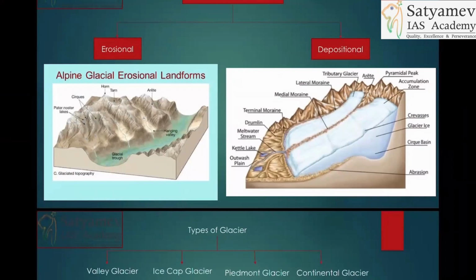Sir, yes, tell me. Can you please give us a structure for the river interlinking projects? If a question is asked on that, how do we structure it using all this content? Yes, very good. So first, what kind of questions do you think can be asked on a river interlinking project?